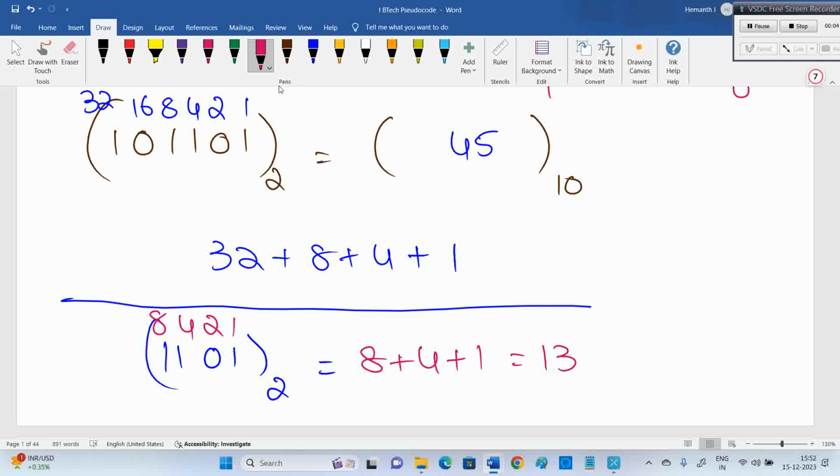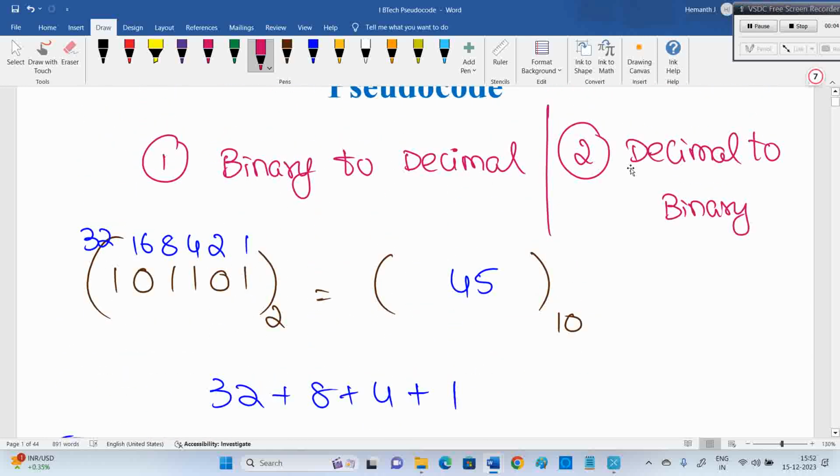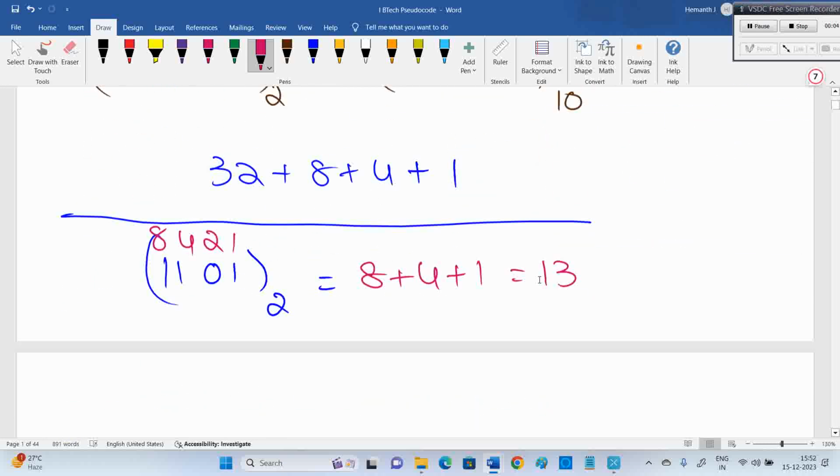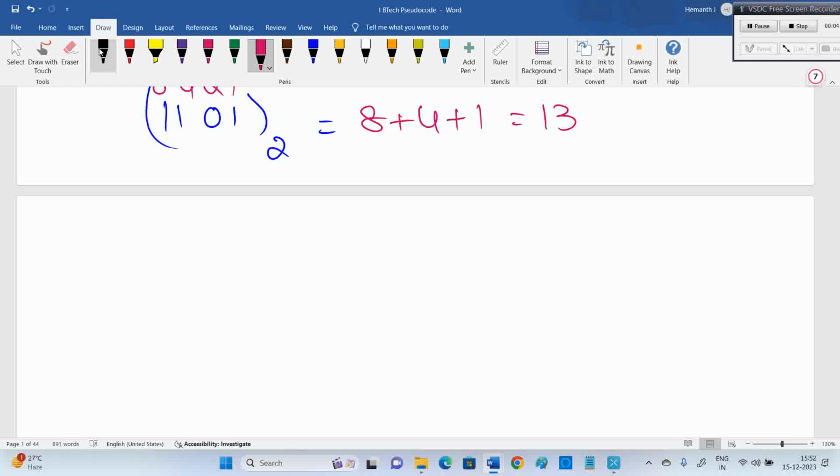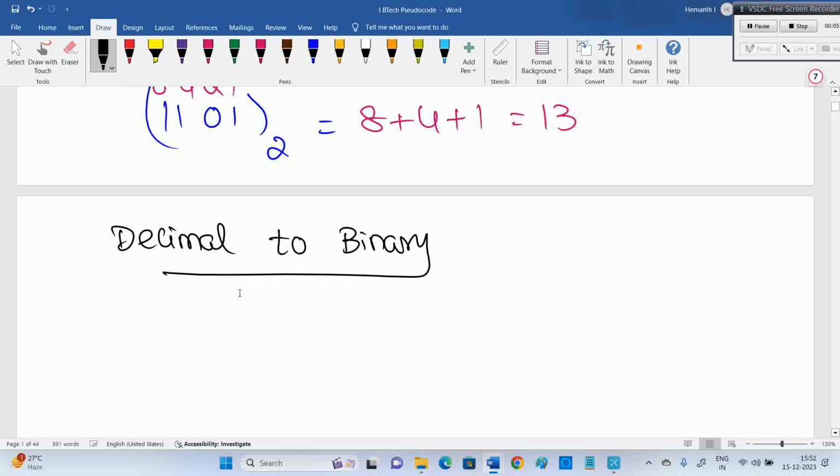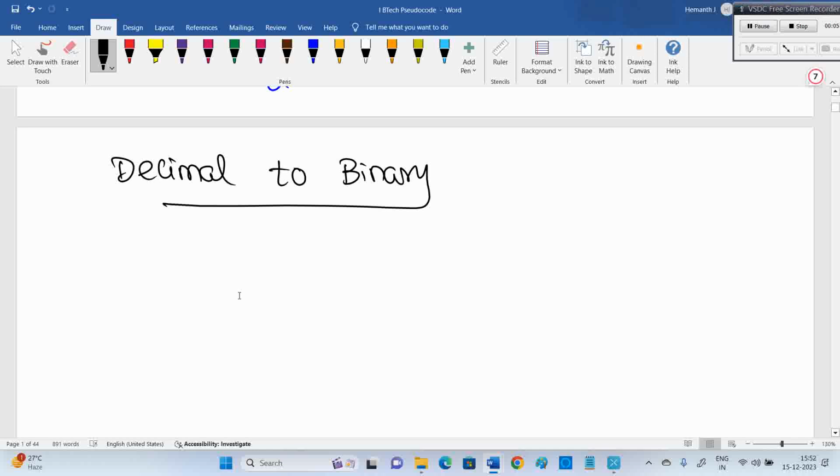Right? So binary to decimal, I hope it's easy for you. Next, what is the other one? Decimal to binary. So when you want to move from decimal to binary, let us say I have you, fine, you tell me any two-digit number. 20, 40, 44. Okay, so this one I need to convert into binary.